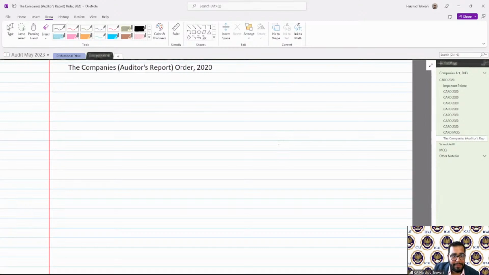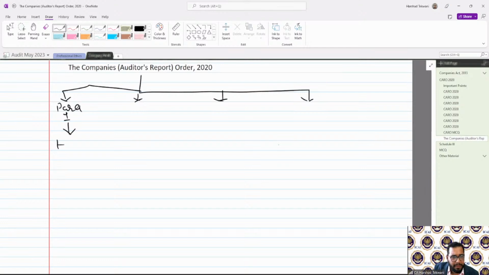Now it has 4 paragraphs in it. Para 1 talks about the title and applicability that we discussed now.